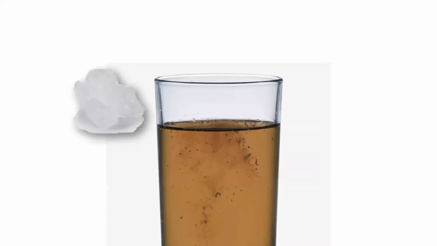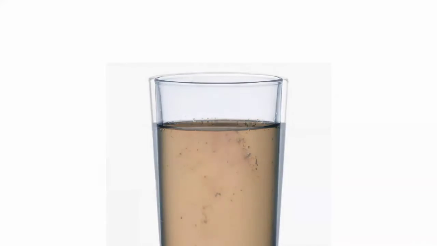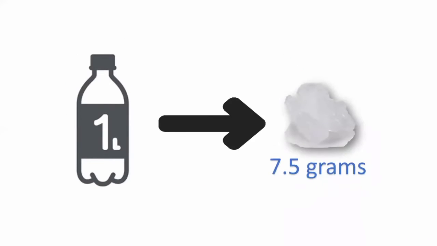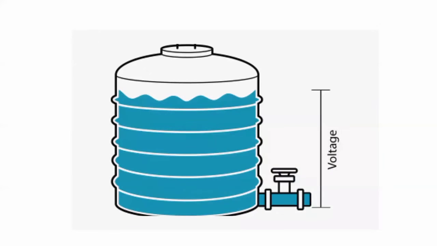In addition, we are able to predict the amount of alum that can be added to the water, which makes the water pure. Alum is a substance used to make the other particles settle down, which makes the water pure for drinking. It is said that only 7.5 grams of alum is needed for each liter of water. So our algorithm is able to detect how much alum is needed for a certain amount of water in the tank, and also predicts how much water can be used for irrigation and how much for household drinking purposes.